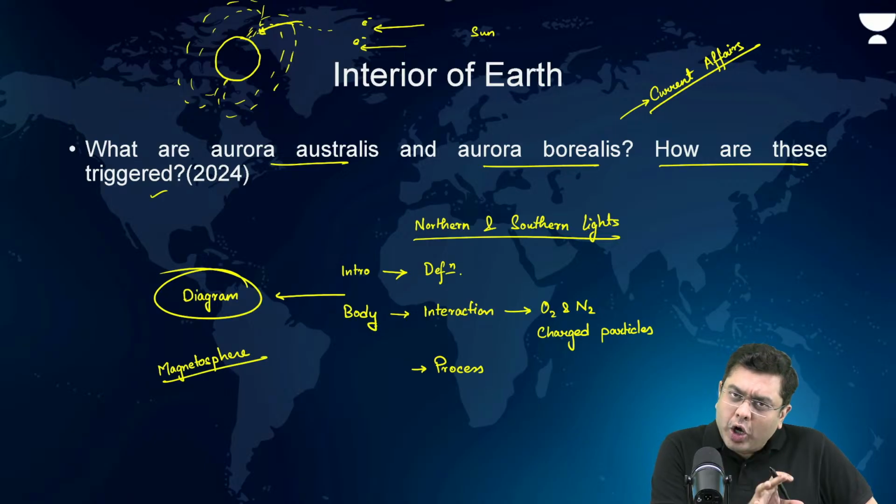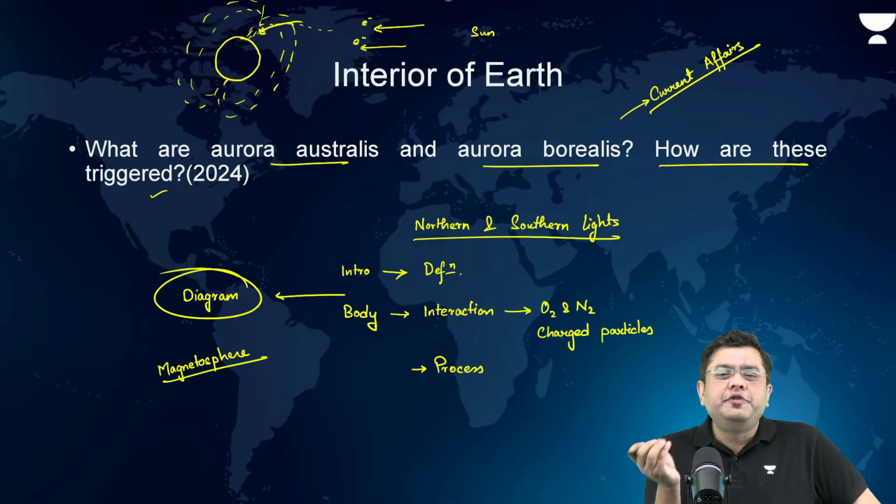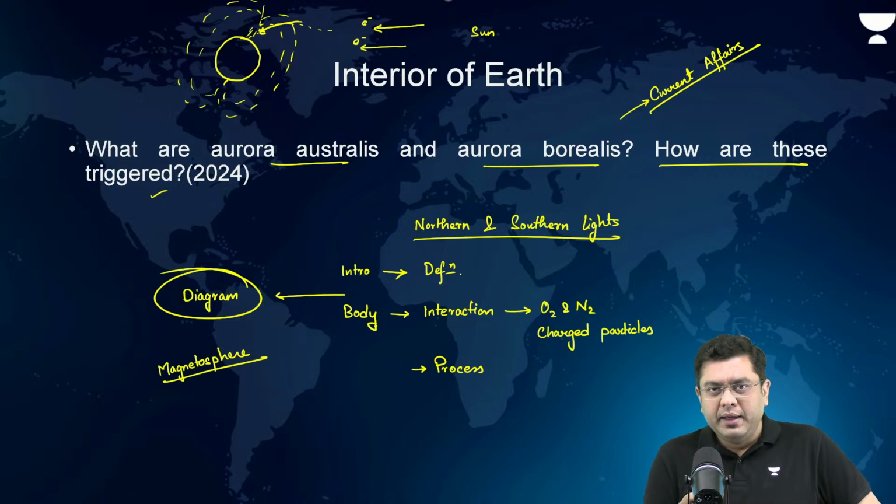There, you talk about the influence of these charged particles on other parts of planet Earth as well. Basically, by influencing the magnetic anomalies and magnetosphere, they will always have an influence even in the case of compass readings.